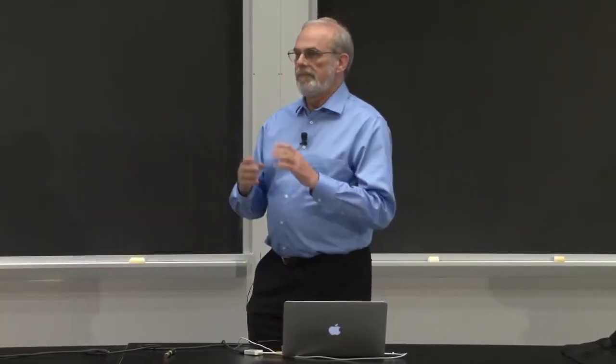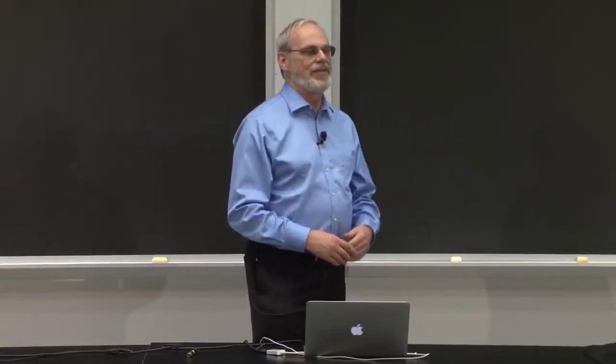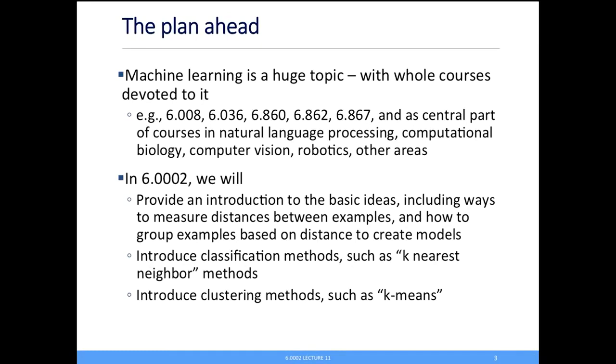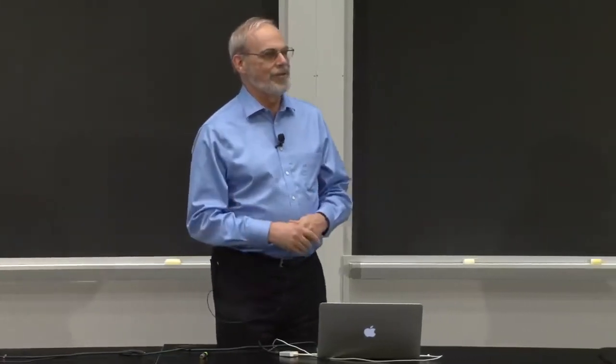And I want to start by basically outlining what we're going to do. And I'm going to begin by saying, as I'm sure you're aware, this is a huge topic. I've listed just 5 subjects in Course 6 that all focus on machine learning. And that doesn't include other subjects where learning is a central part. So natural language processing, computational biology, computer vision, robotics, all rely today heavily on machine learning. And you'll see those in those subjects as well. So we're not going to compress 5 subjects into 3 lectures. But what we are going to do is give you the introduction.